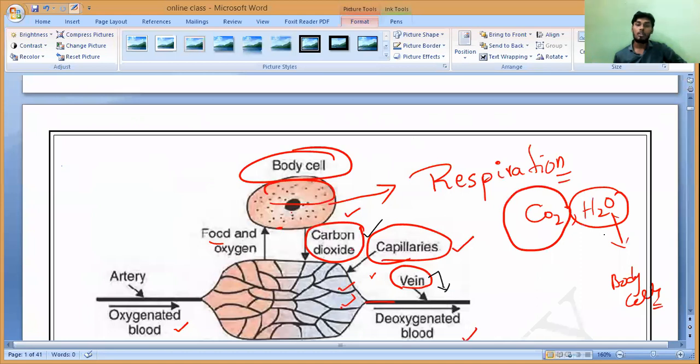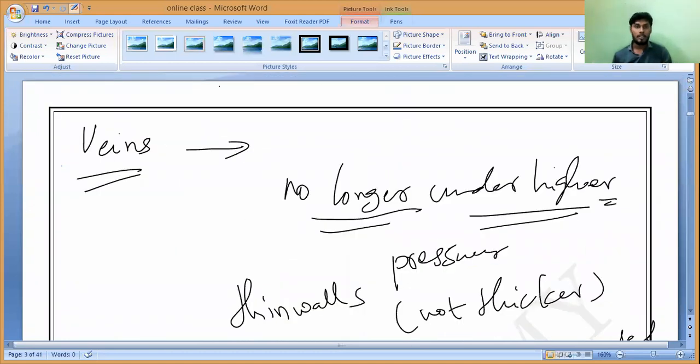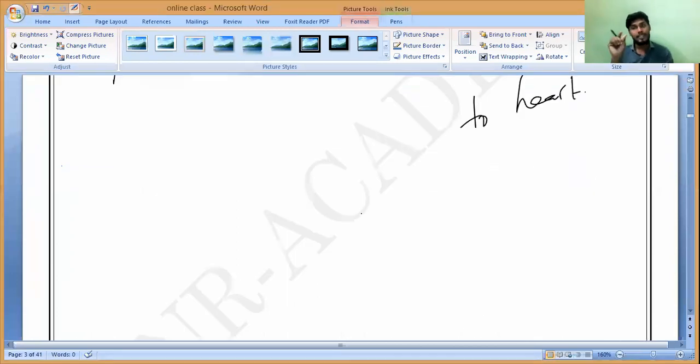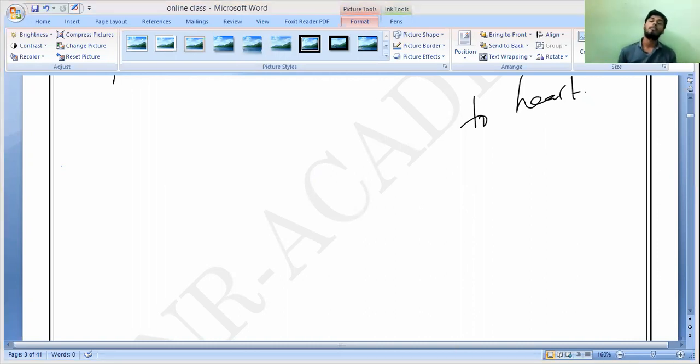So this is all about the pumping of blood, oxygenated and deoxygenated. Any doubt? Anybody, please let me know. Are you clear, everybody? These are the main things. Definitely the questions will come from this only. And what is the main difference, why do the arteries have thicker walls and the veins do not? Because one carries blood with high pressure, and the other carries blood with not much pressure. It's all about the heart.